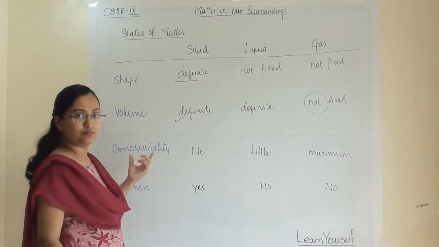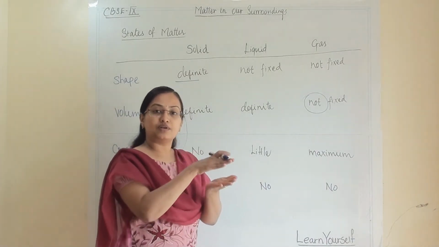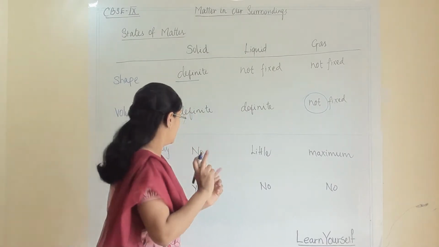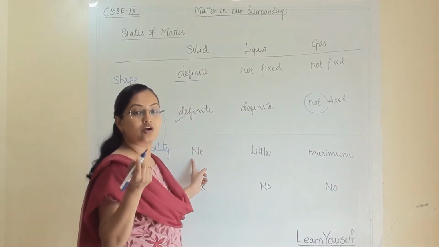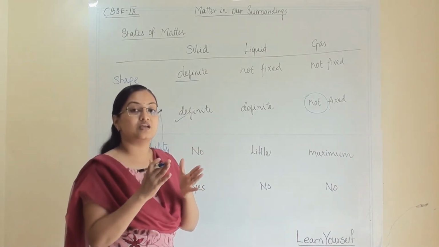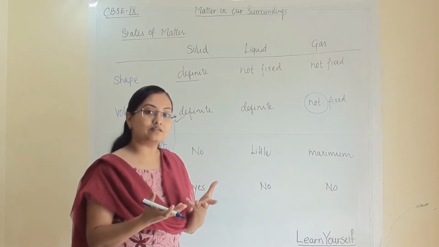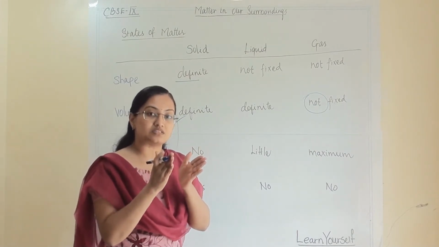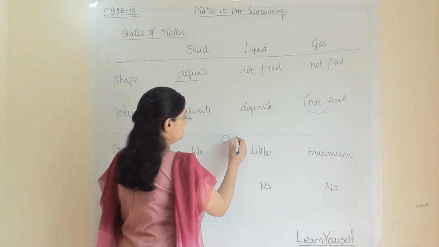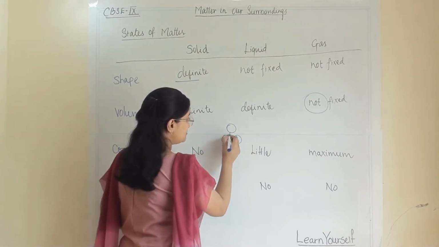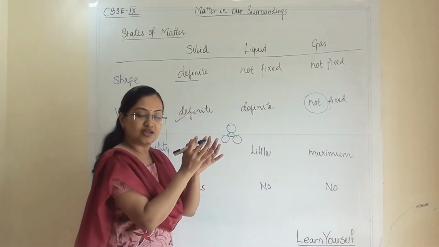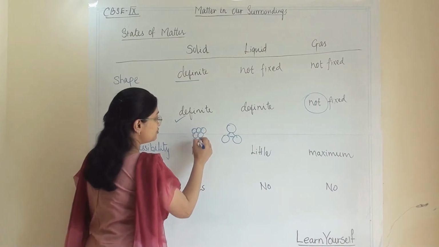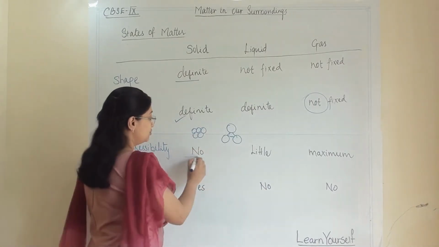Now compressibility. Compressibility means if you are applying pressure, then it will become compact or not. So compressibility, no. Solid cannot be compressed because there is no space. How and why can we compress a matter? If there is a space between two particles, then only we can compress. For example, these are the particles, there is a space in between them, so they can come together when you are applying pressure. But if there is no space, for example solid, there is no space in between them. So there is no compressibility.